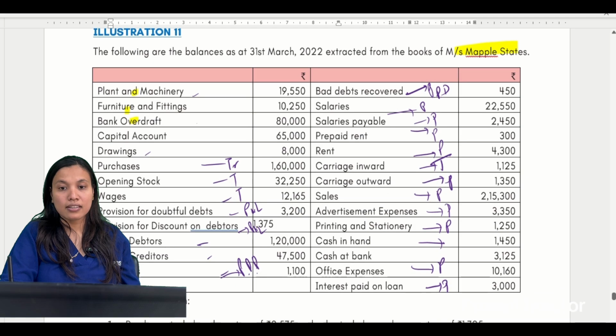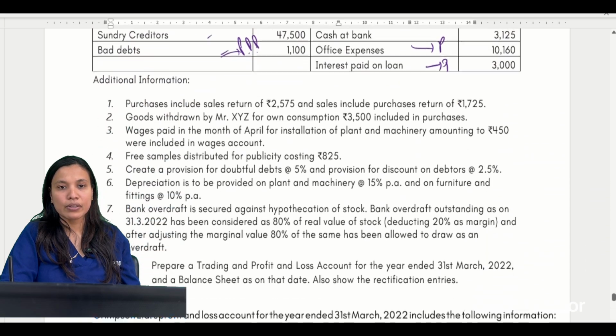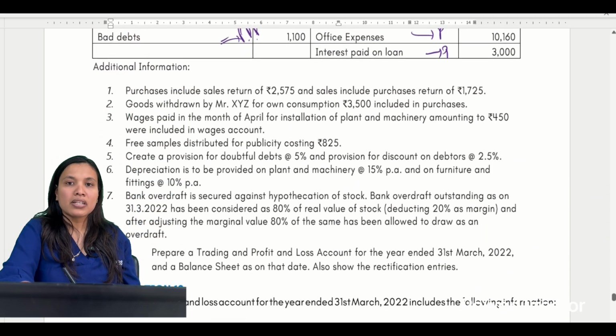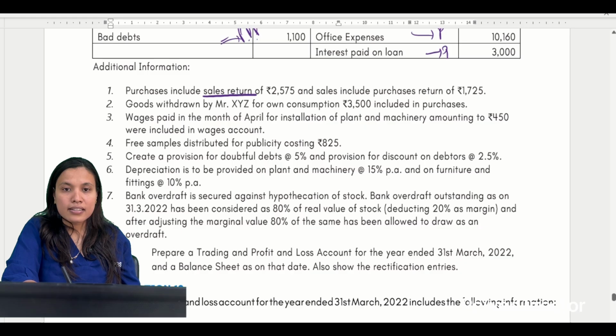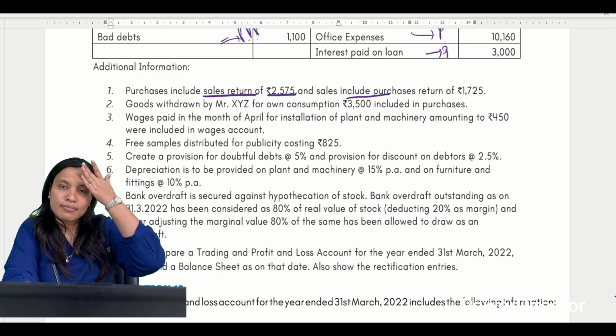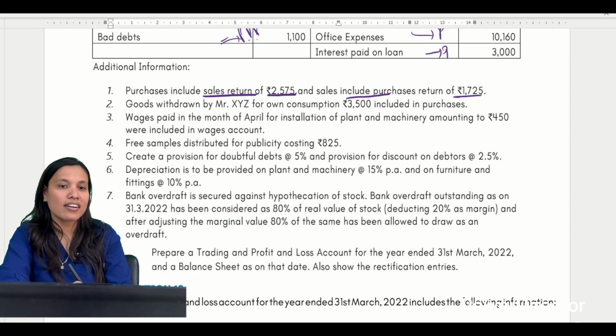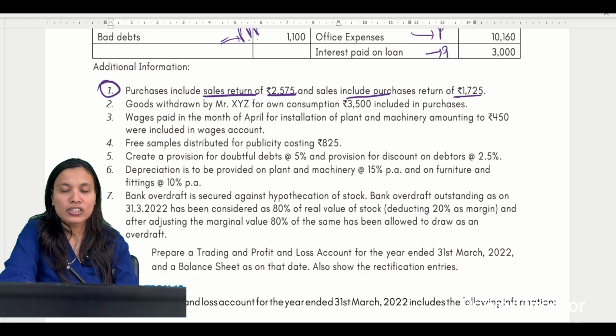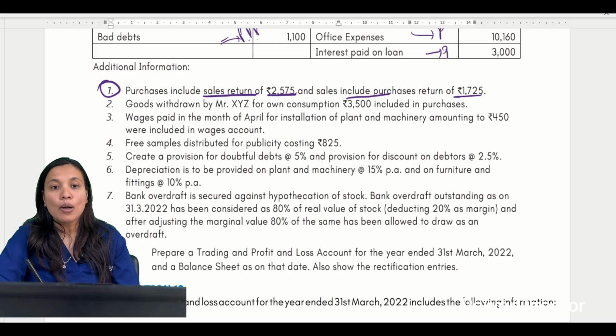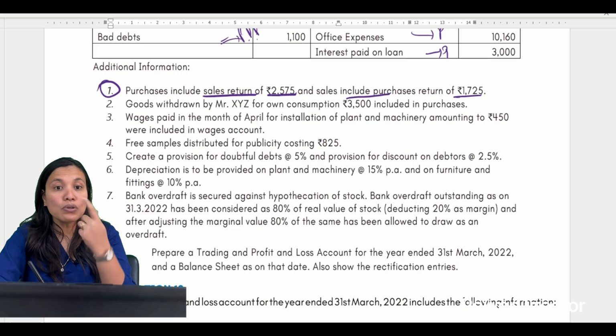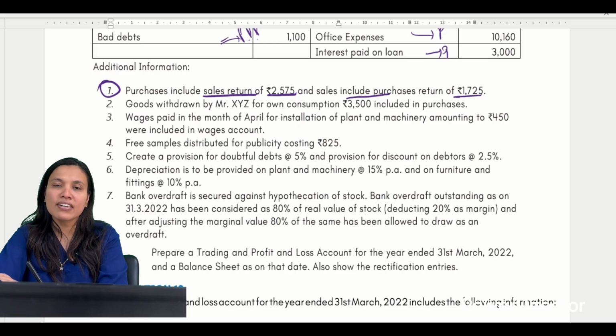Okay, let's see the adjustments what we are given. Purchases include sales return of 2575 and sales include purchase return of 1725. See, they have made an error. Chalo, let us pass this first rectification entry. Purchases include sales return of 2575.